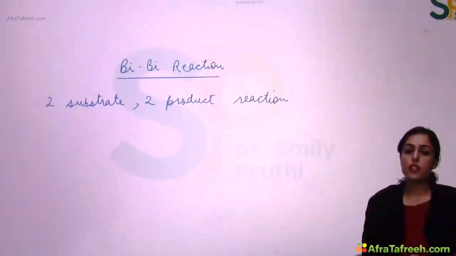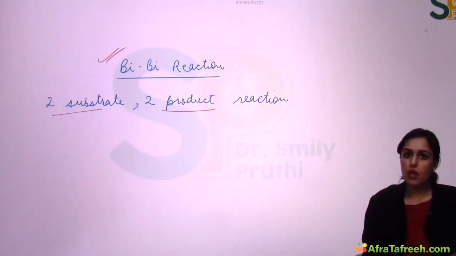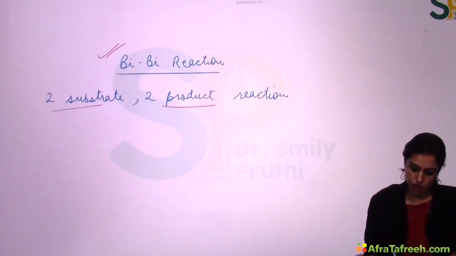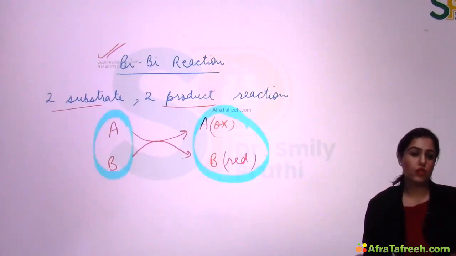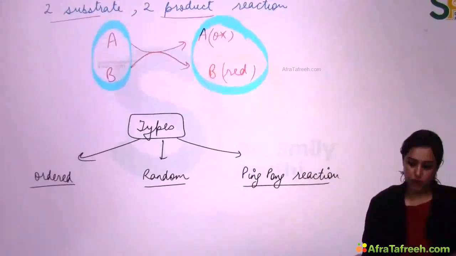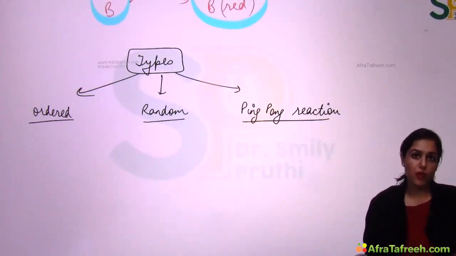Now, next, there is a term bi-bi reaction, BiBi reaction. This is a 2-substrate, 2-product reaction. Like, let's say one thing is oxidized, other thing is reduced. Let's say A is getting oxidized. On the other hand, B is getting reduced. So there are 2 substrates and 2 products in this reaction, known as a bi-bi reaction. We have to do the types of bi-bi reaction. There are 3 types: ordered bi-bi reaction, random bi-bi reaction, and ping-pong mechanism of bi-bi reaction.